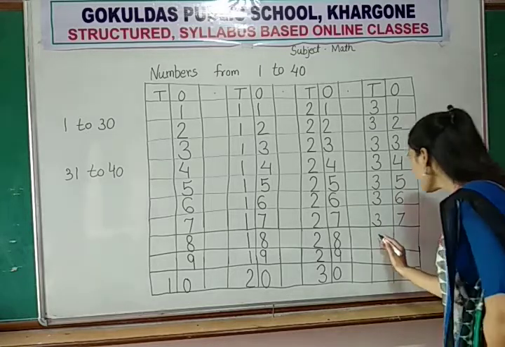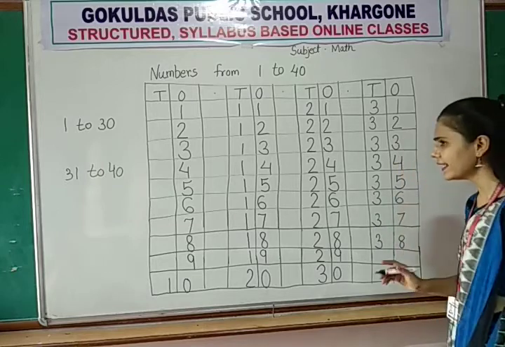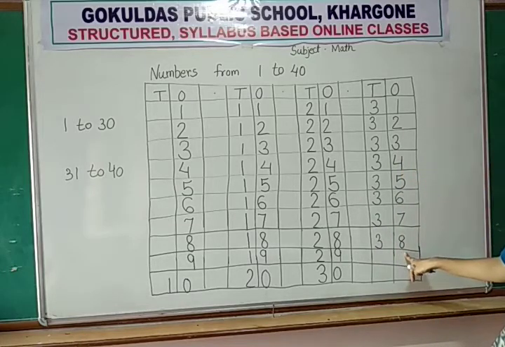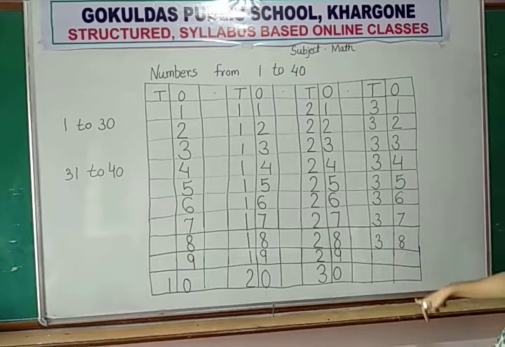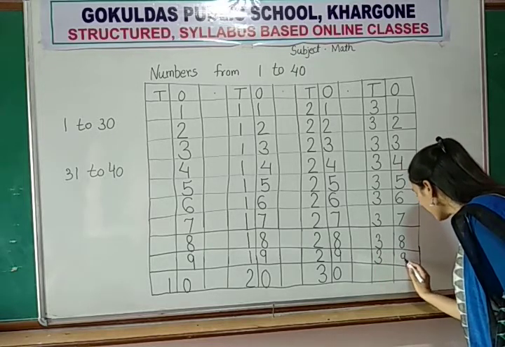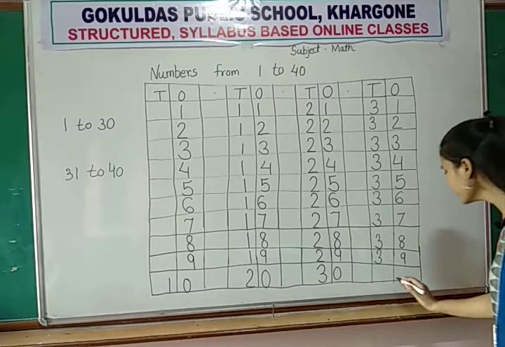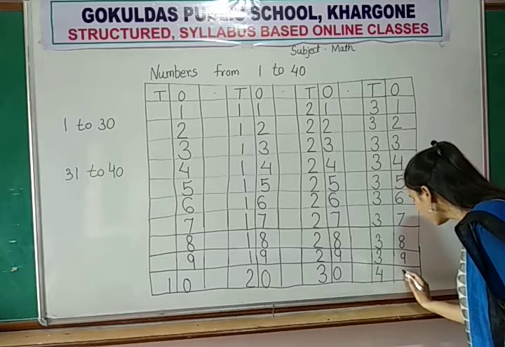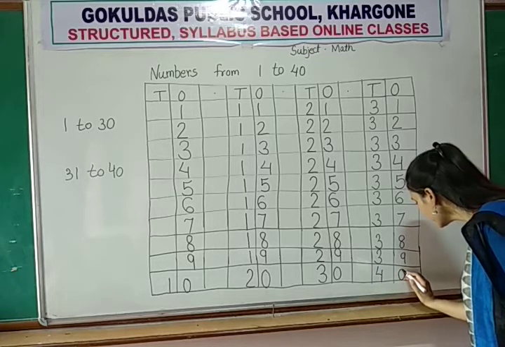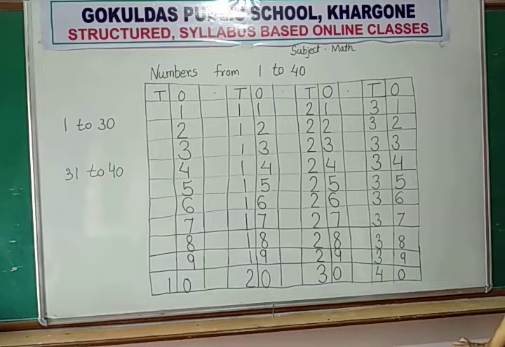After 37, 38 will come. And how to write 38? 3, 8, 38. Okay, now after 38, 39 will come. And how to write? 39. And last digit is 40. So you have to write 40. Okay. So this is the numbers from 1 to 40.